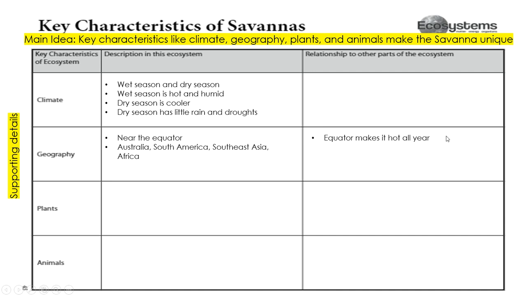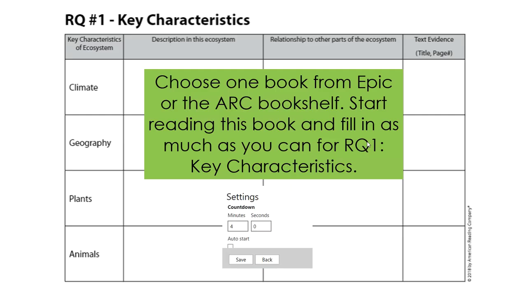If you notice, I left pieces blank. If I don't have the information, I'm not going to write it down yet. I will look for more. So, for example, the only relationship to other parts of the ecosystem that I found is that the equator makes it hot all year. So because we're located near the equator here with our geography, that is what causes our climate to be a certain way. The equator causes a certain climate. So that's a relationship. It's going to be your turn.